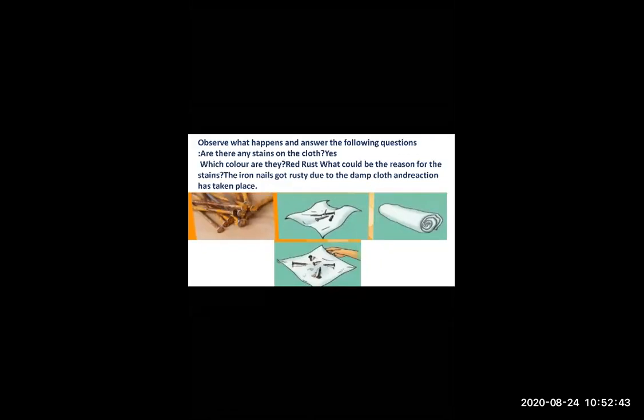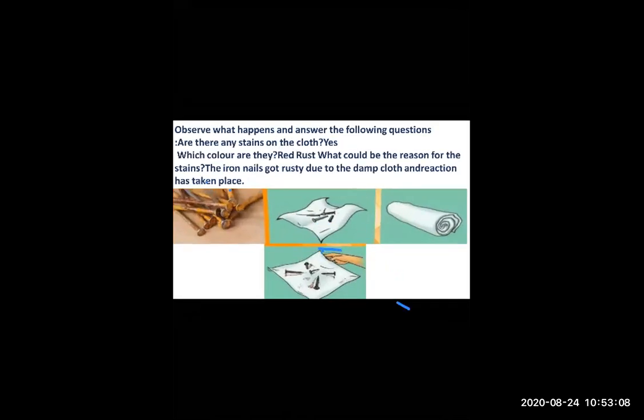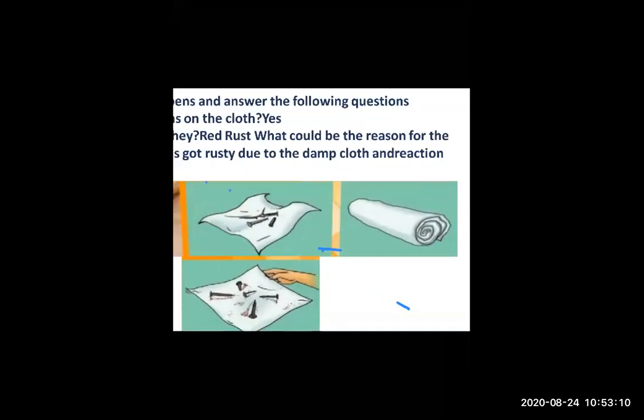So if I take a wet cloth and put the nails into that wet cloth, and after that I rolled that cloth, and after one day, I saw that the cloth has some red color marks. Look at this. Yes, the red color marks over there. And what is that? It is rust.